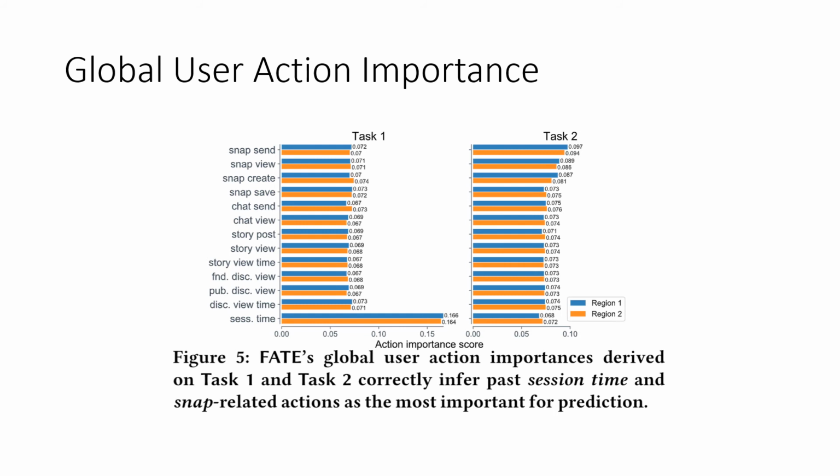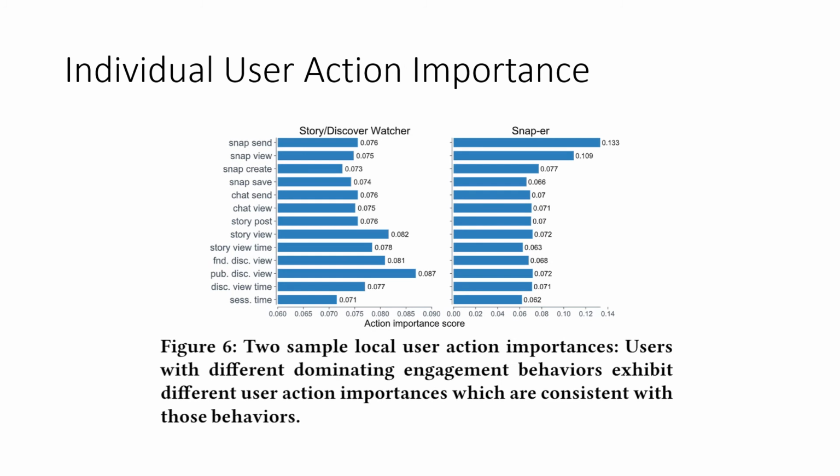derived different distributions on those user actions. For task 1, it infers past session time as the most important user action. And for task 2, we find that snap-related actions are the most important ones. Now let's take a look at individual user action importance. We randomly choose two users from the dataset. We plot their action importance and their label.